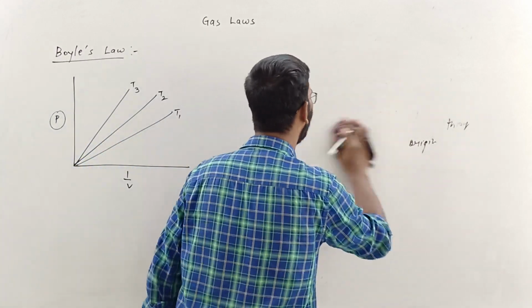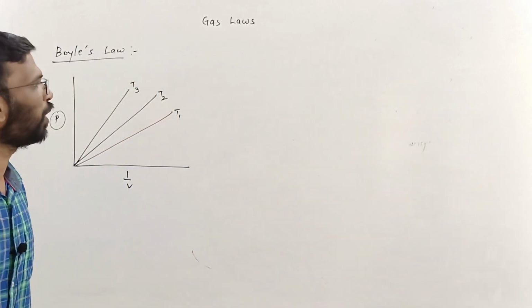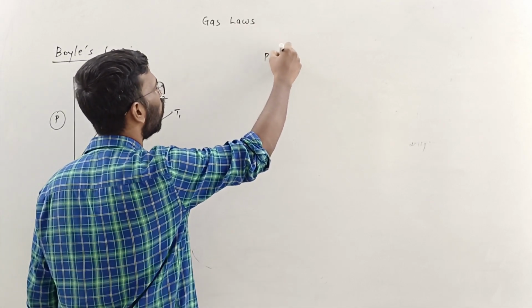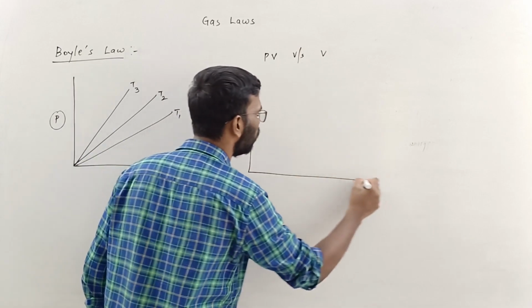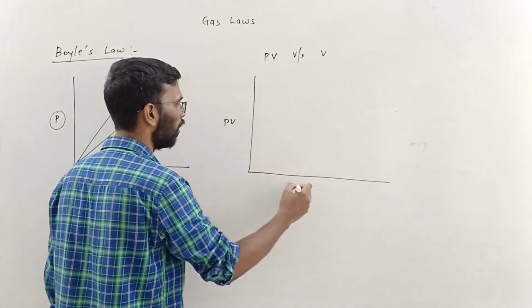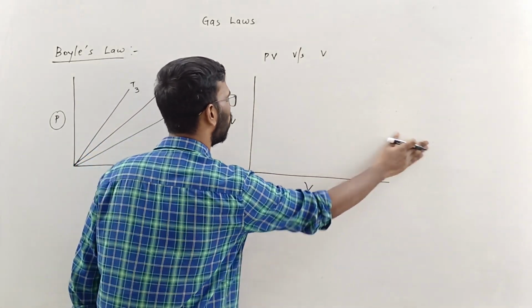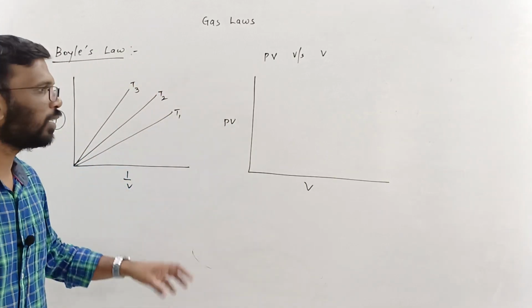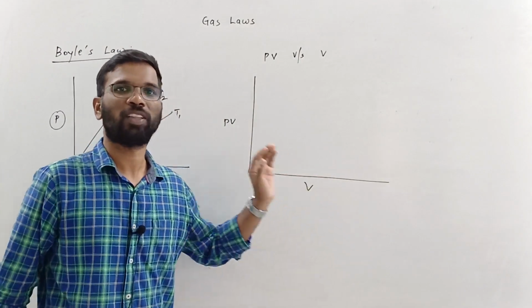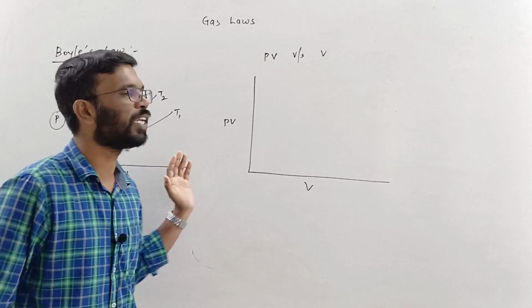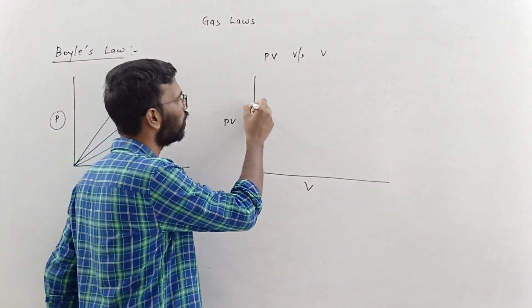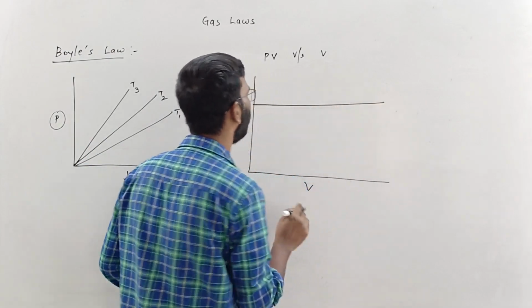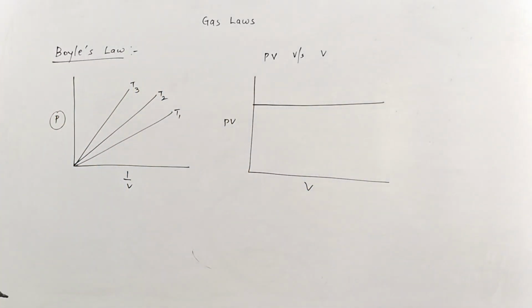What would be the graph of PV versus V? If this is PV and this is V, what kind of graph are you going to get? You increase the volume, you change the volume, and the product of pressure and volume always remains constant. So this kind of graph you are going to get, right?